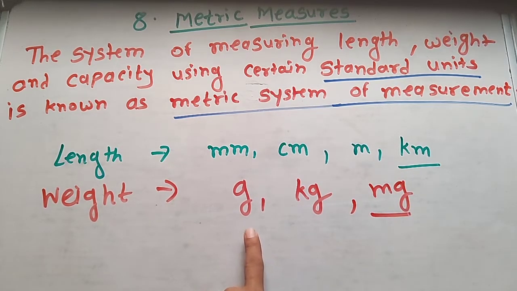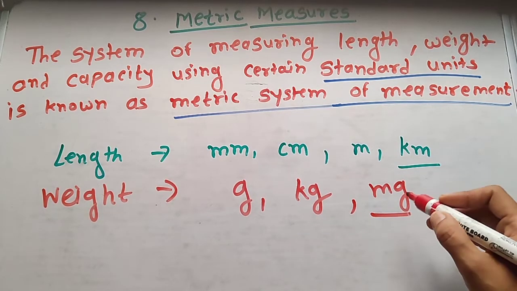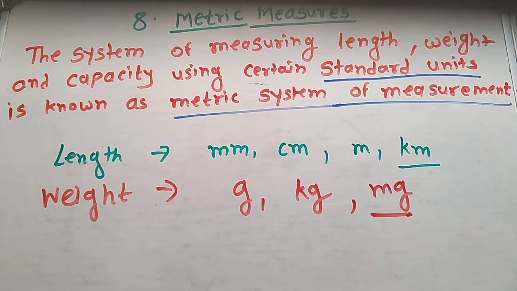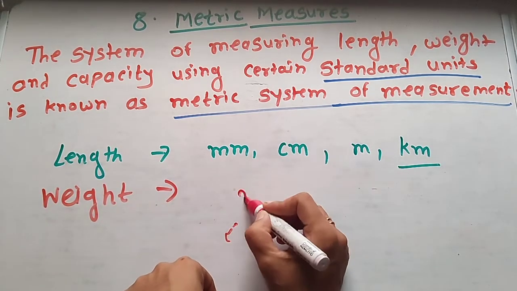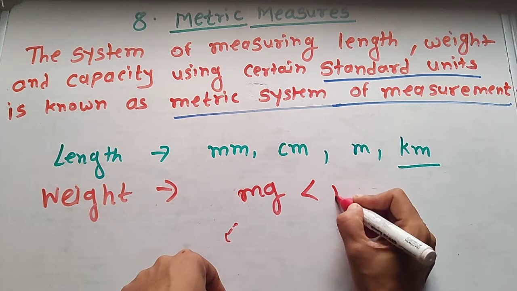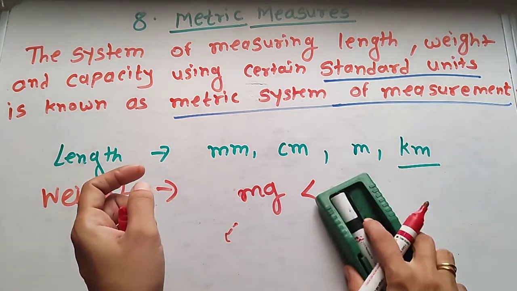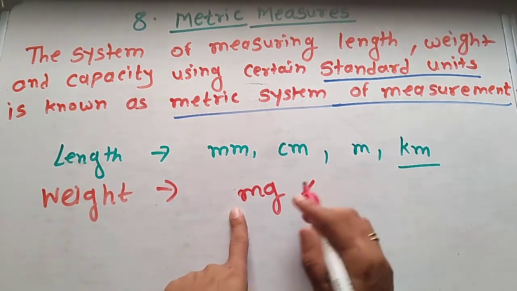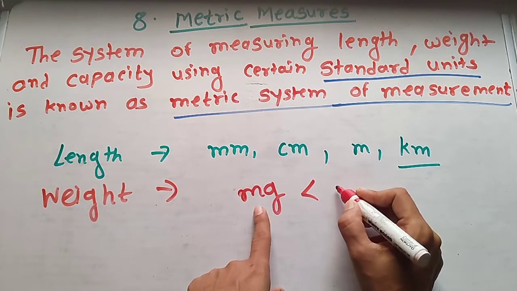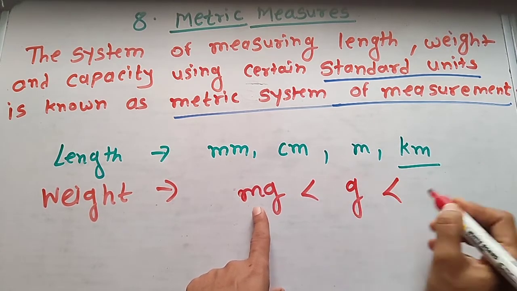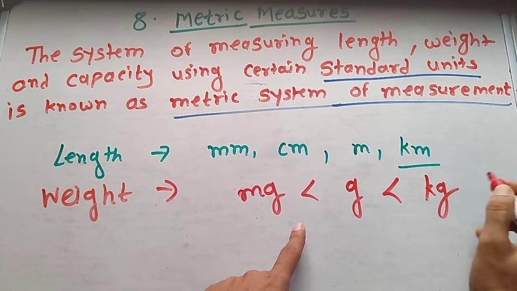Suppose you have to buy gold, then the weight of gold you have to take in milligram, the smallest. Okay, milligram, then gram, and then kilogram. So you have to write like this: milligram is smallest, then gram, and after that kilogram.